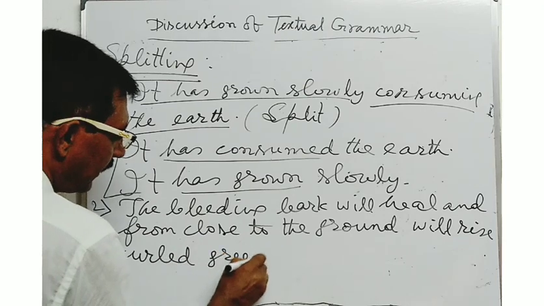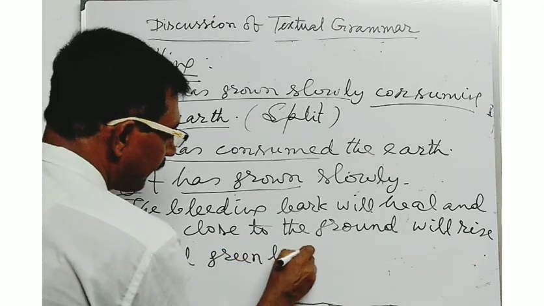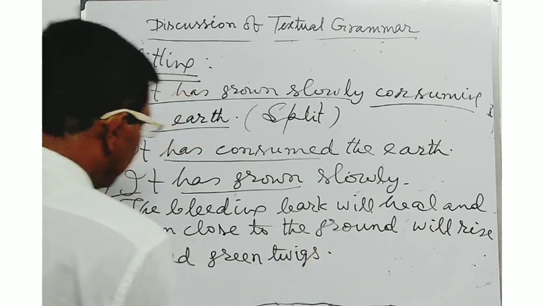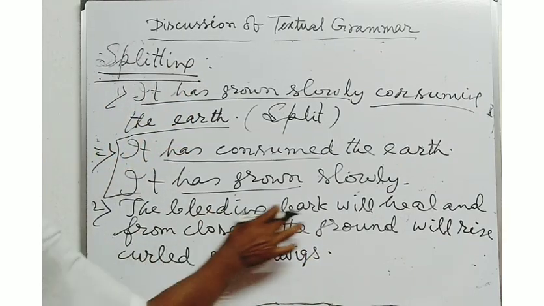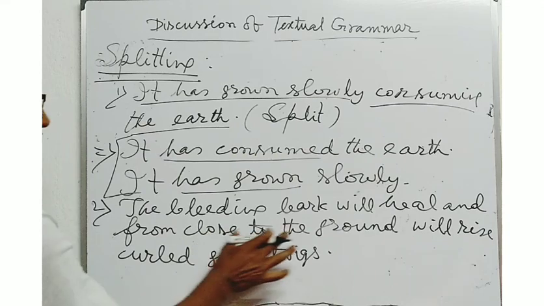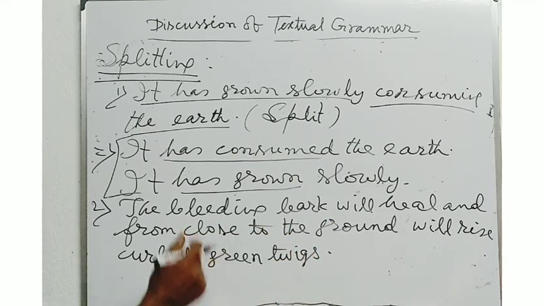Curled green twigs. And here, the bleeding bark will heal, and from close to the ground will rise curled green twigs.